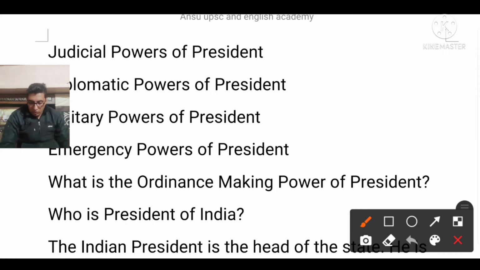That's why many constitutional amendments happened, and it was a long tussle between them. But in the 42nd Constitution Amendment Act, there was a clear mention that there shall be a council of ministers headed by the prime minister to aid and advise the president, and that the president shall abide by the aid and advice of the council of ministers. That was mentioned by Indira Gandhi in 1976 in bold letters.